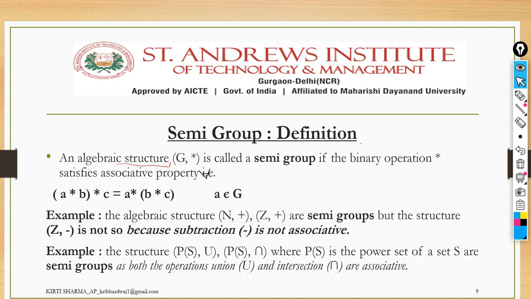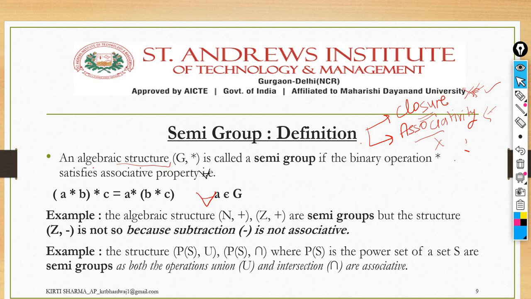If any set is satisfying the closure property, then we will further check for the associativity property. So for the semigroup, it first satisfies the closure property, and only after that will we check it for associativity. If any set fails to satisfy the closure property itself, then we will never check for associativity. It is common sense that if it is not satisfying the closure property, it will not move forward. So if it is satisfying the closure property, then we will check for associativity.